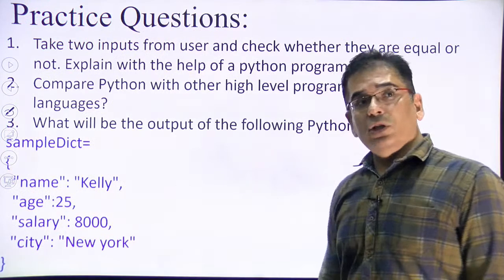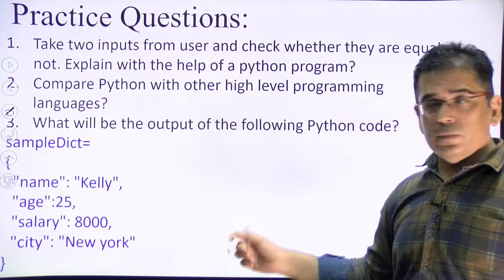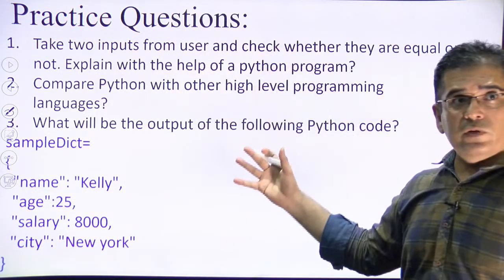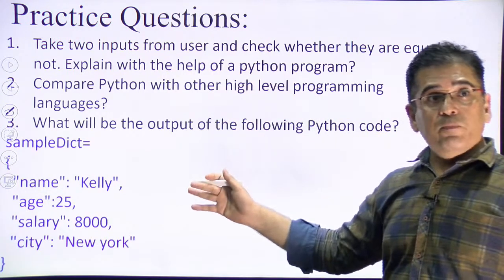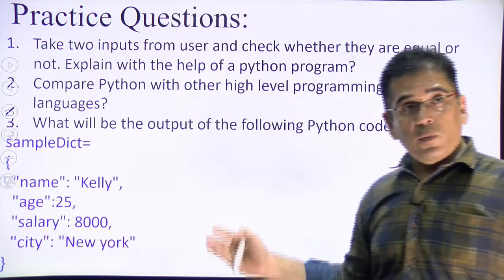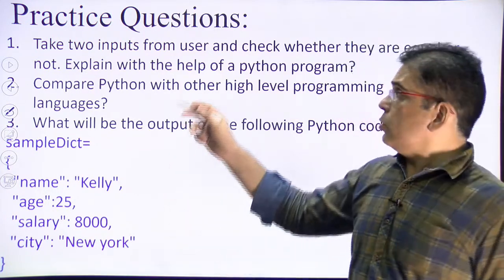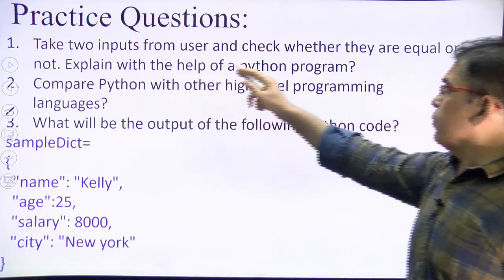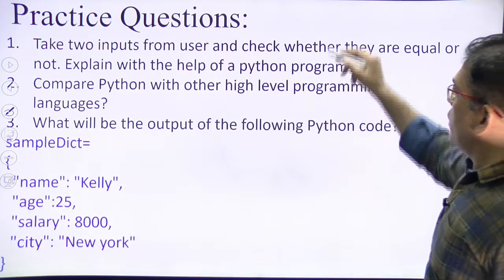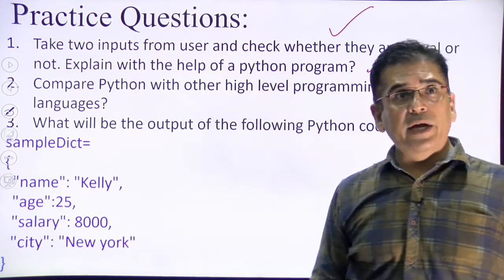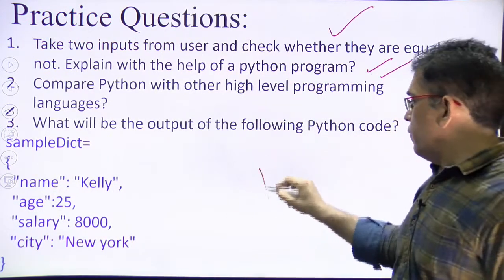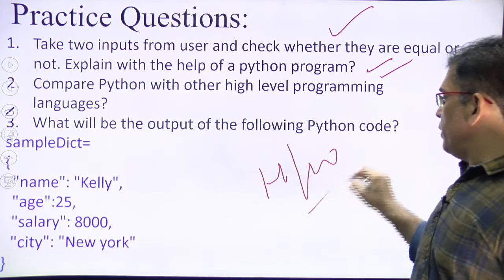Okay students, so these are a few practice questions. You can take a screenshot of this page. You can perform these programs or these simple theoretical questions for preparation of your final exam. So the practice questions are: take two inputs from user and check whether they are equal or not. Explain with the help of a Python program. Here you need to write a Python program. This is your homework. So you have to perform it by yourself.